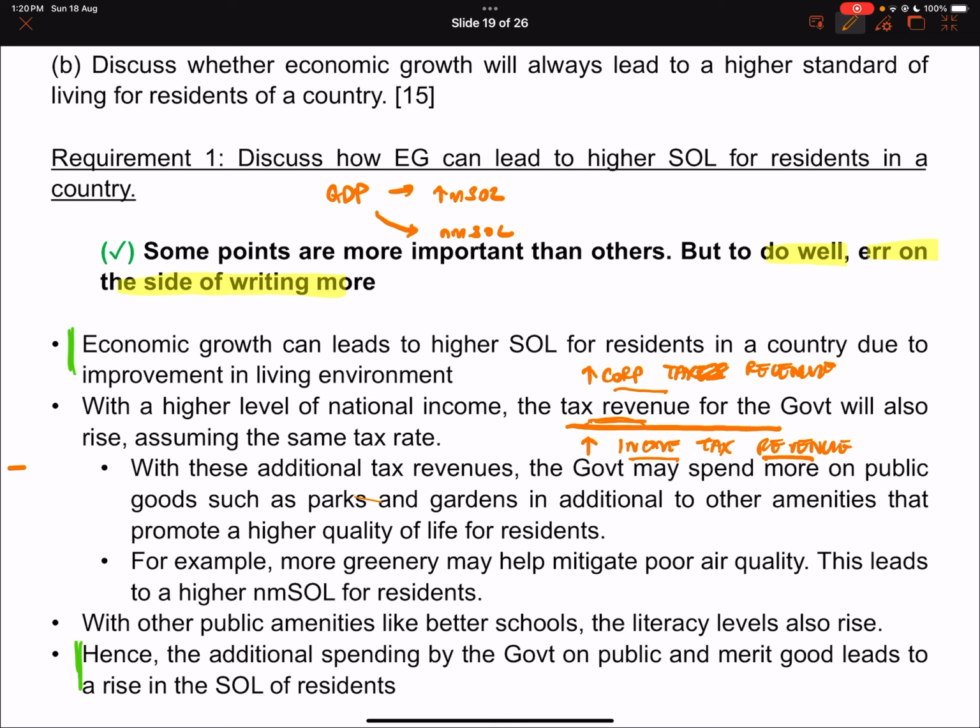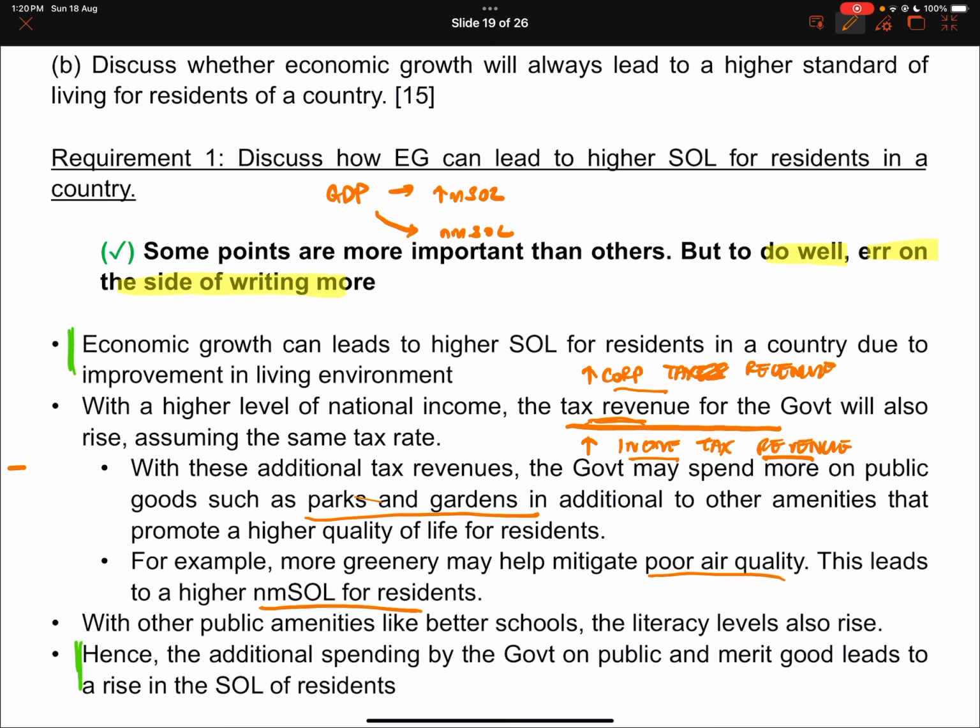So you can say, hey, with the increased tax revenue, the government can spend on things like parks and gardens. So for example, building park connectors in Singapore as well. Okay, to improve the quality of life, right? Greenery also helps to mitigate poorer air quality, right? So you want to plant trees, or have gardens near very congested highways. You help mitigate the poor air quality. Maybe block out some of the noise as well, right? So it leads to higher non-material standard of living as well.